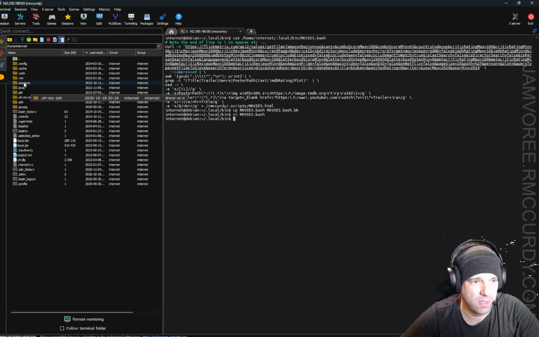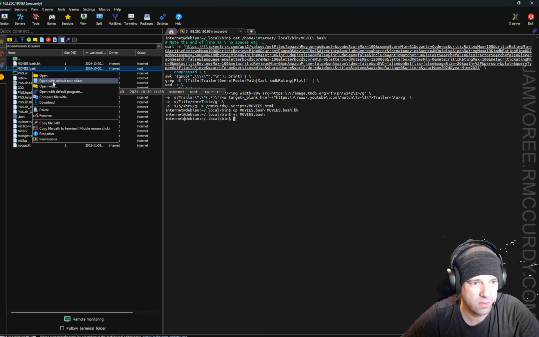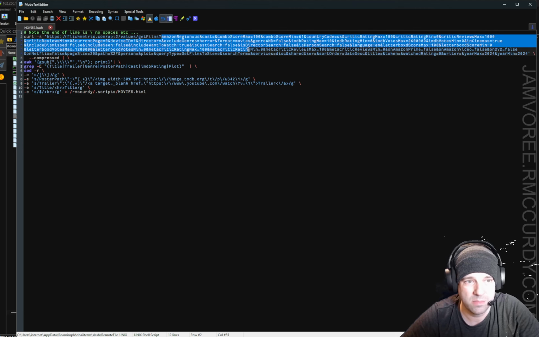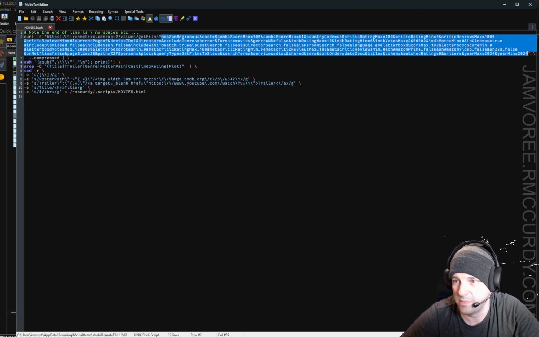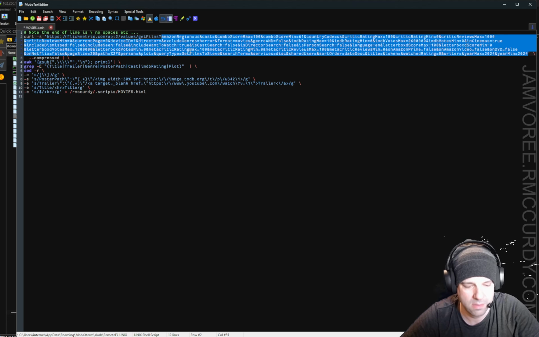Now you can also go to local bin movies, open with default text editor. So we're going to take the arguments, drop them in here, and hope that something happens.